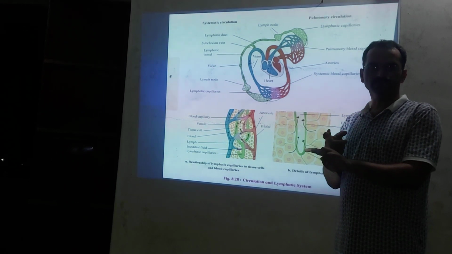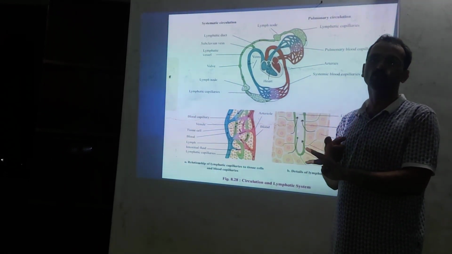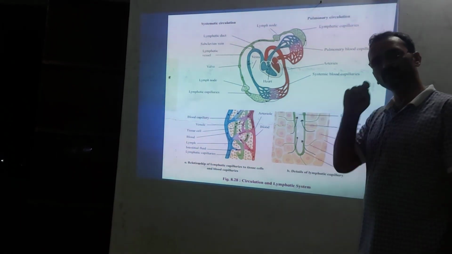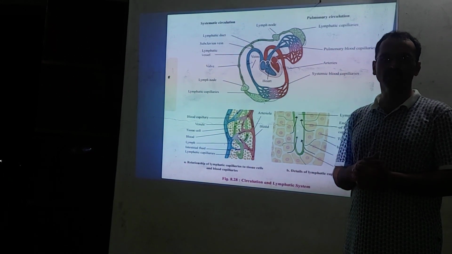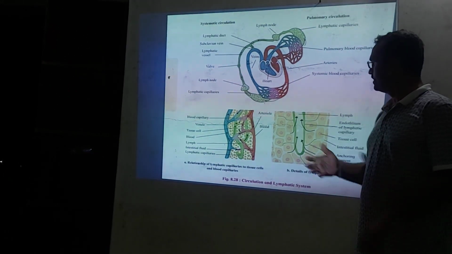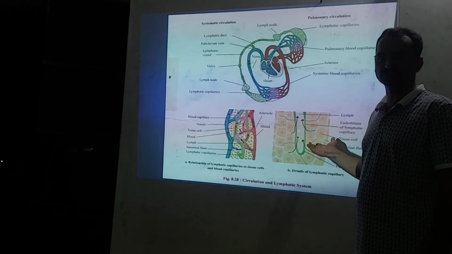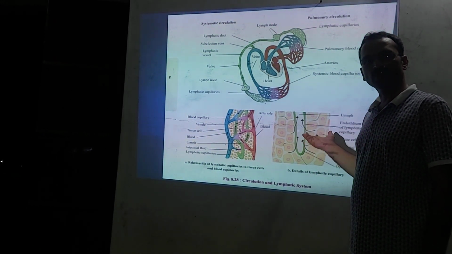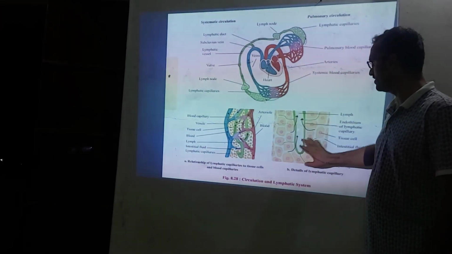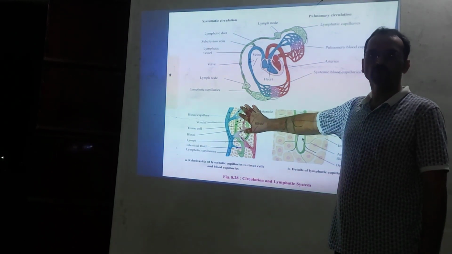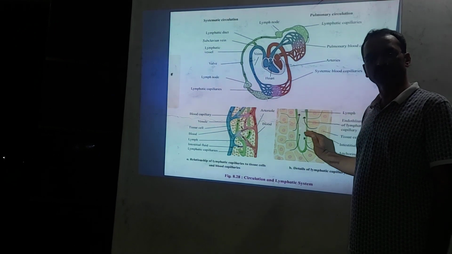Lymphatic capillaries form lymphatic vessels. Third, lymph nodes. Lymph nodes are helpful for the formation of antibodies, which help to protect against foreign particles. Lymph acts as a mediator between the blood and the tissue cells. The lymphatic system is helpful to drain out excess body fluid or excess tissue fluid also. So these are some functions related to the lymphatic system.